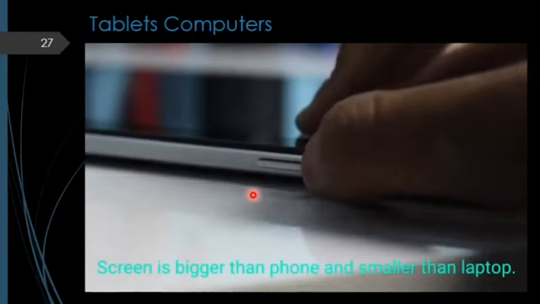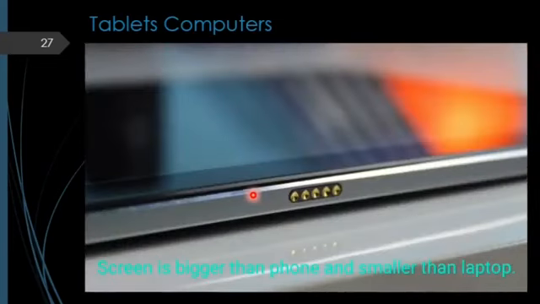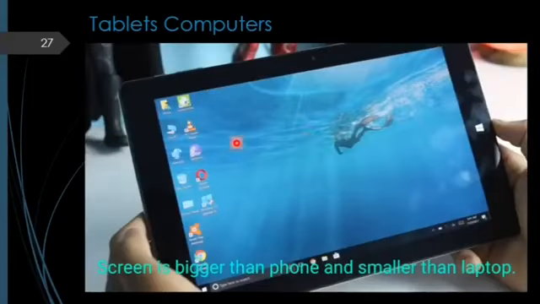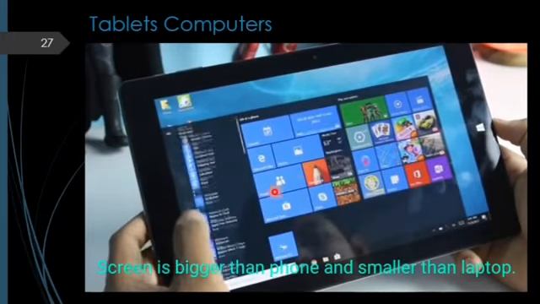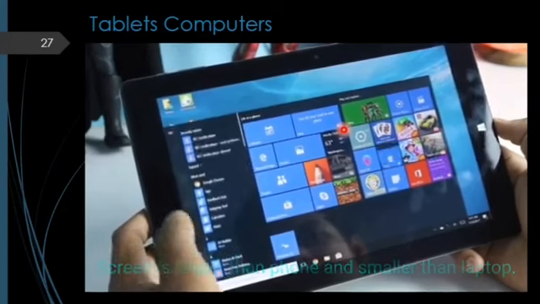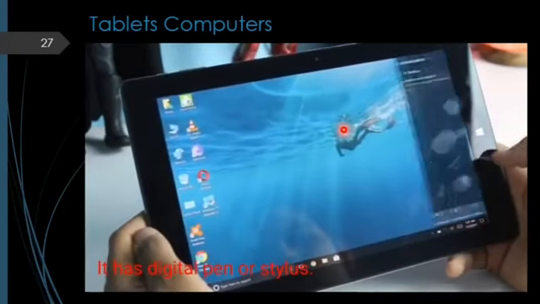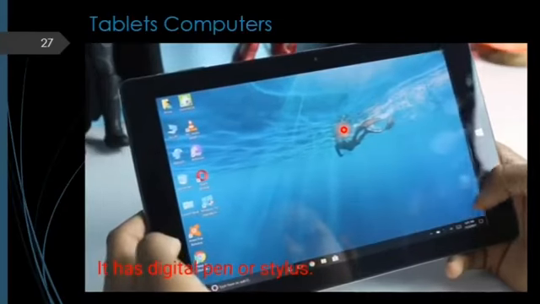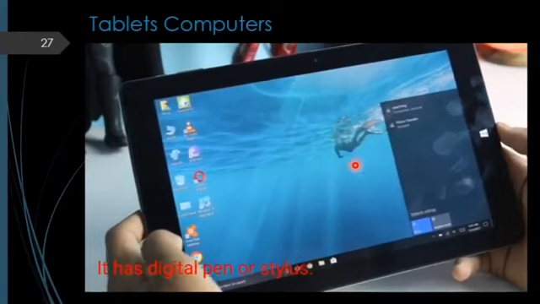After switching on, its screen is smaller than a laptop and bigger than a mobile phone, so we can call it a phablet. You are watching Windows 10 launching on the screen, the person scrolling by tapping on the screen and opening all the menus, and it has a digital pen or stylus.